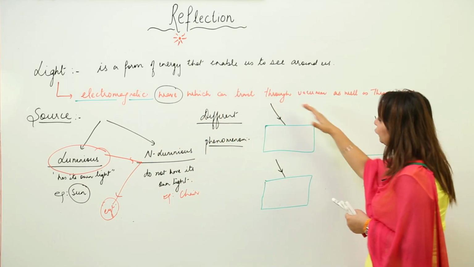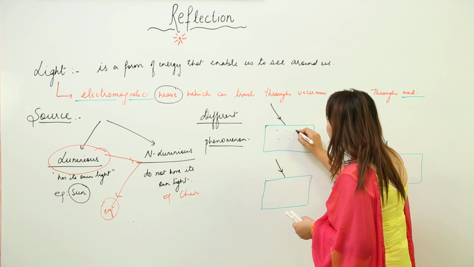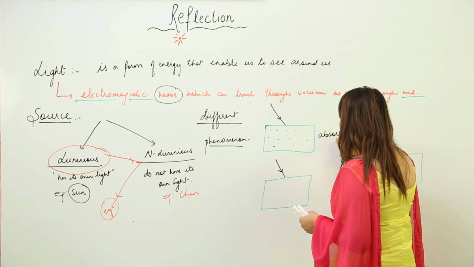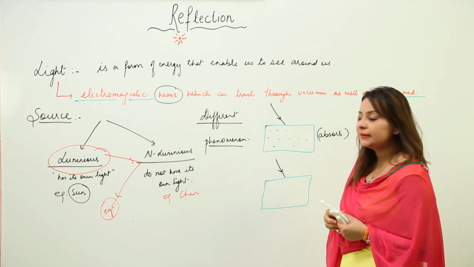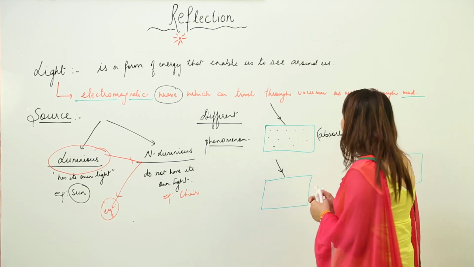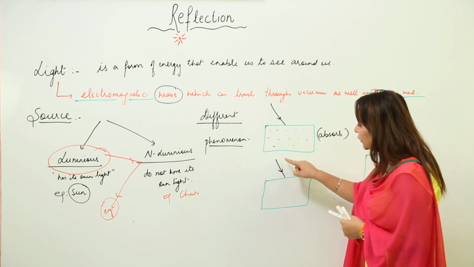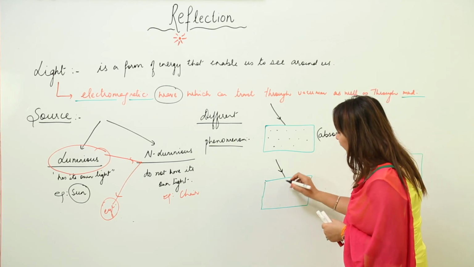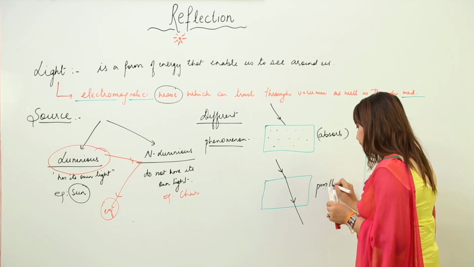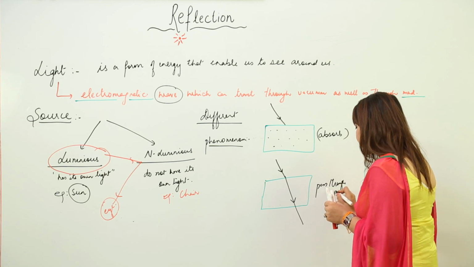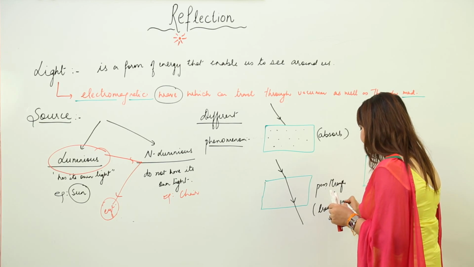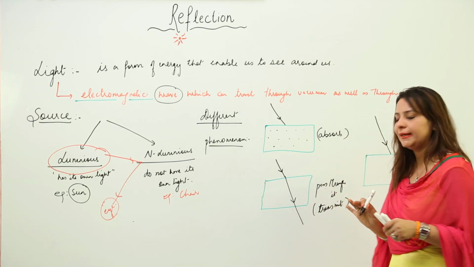Sometimes we see that light falls on a certain kind of surface and it gets absorbed. There is a chance that this surface may absorb the light. So this can occur: light falls on a certain surface and that surface absorbs all the light falling on it. And there may be a chance that light falls on a certain surface and this surface allows the whole of the light to pass through it. We can also use the term transmit for pass through. So it transmits all the light falling on it.